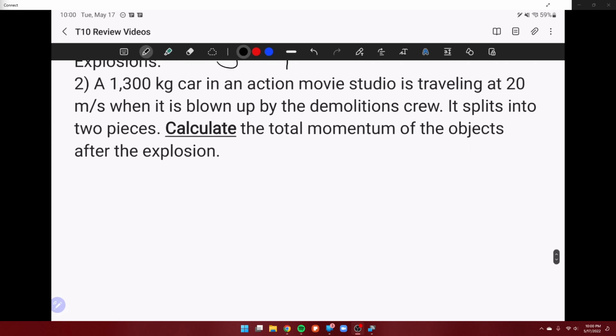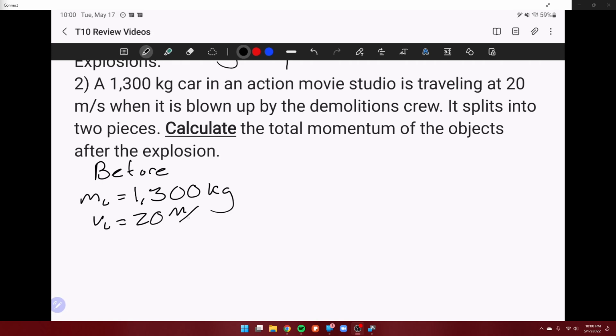This is going to be very familiar. Like I mentioned about explosions, we're going to start with one object, it's going to become two. So before the explosion, the mass of the car is 1,300 kilograms. The velocity it's traveling at is 20 meters per second.